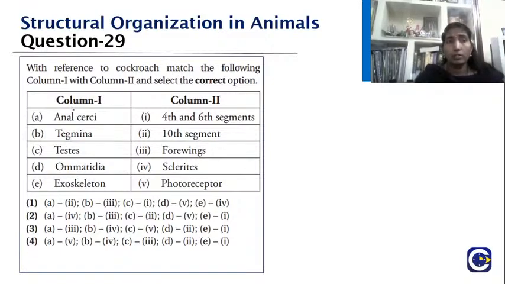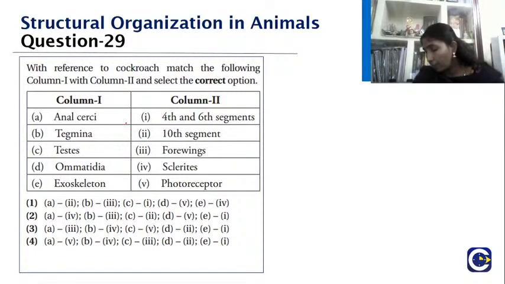Then we will come to this question with reference to the cockroach, match the following. Here they have given the structures and are asking you to match: anal cerci, tegmina, testis, ommatidia, exoskeleton. The options given are: 4th and 6th segment, 10th segment, 4 wings, sclerites, photoreceptor. We saw the anal cerci in the first slide. We saw anal styles there, similar to anal cerci. So just how are we going to match it.